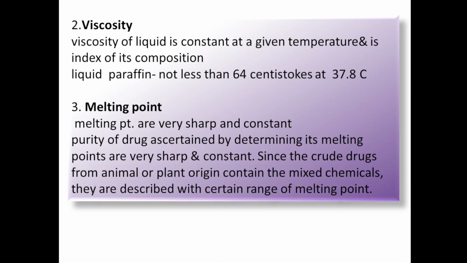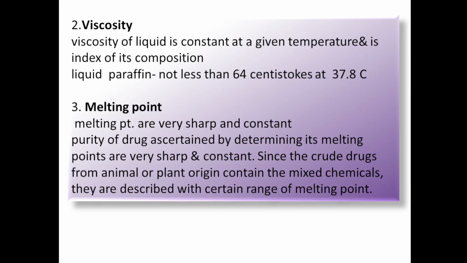Now next one is melting point. Melting points are very sharp and constant, and the purity of a drug is ascertained by determining its melting point. These are very sharp and constant for each and every drug. Each and every drug will melt at that particular temperature only. It will not melt at a higher or lower temperature than the specified sharp and constant temperature.